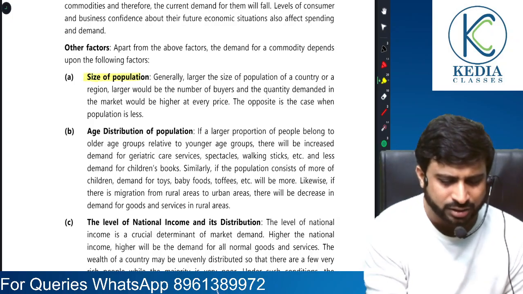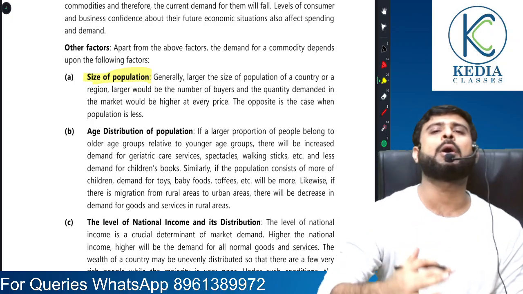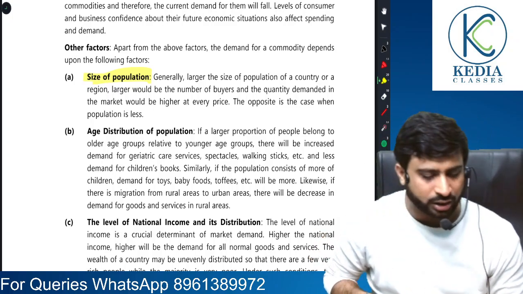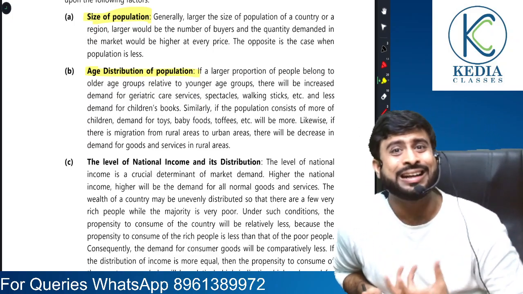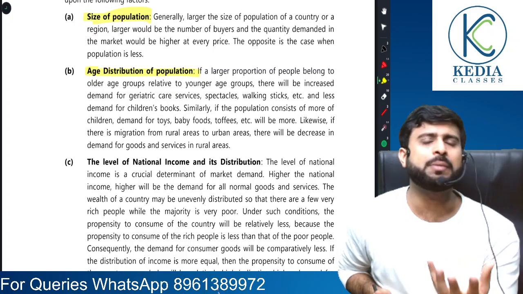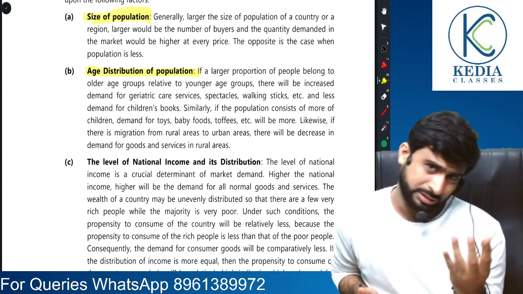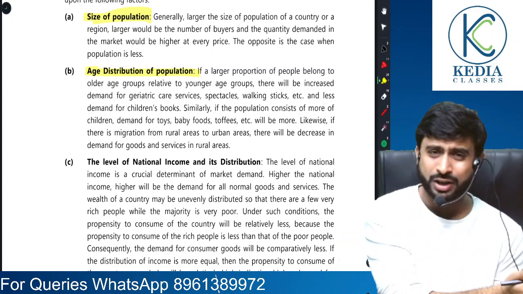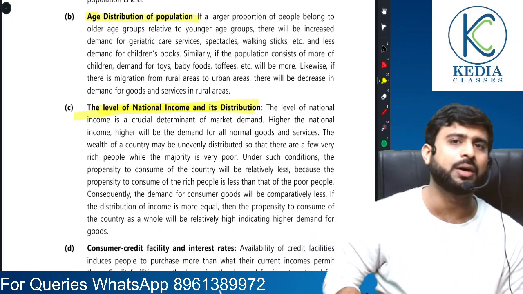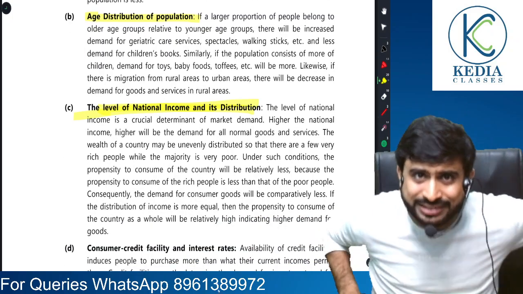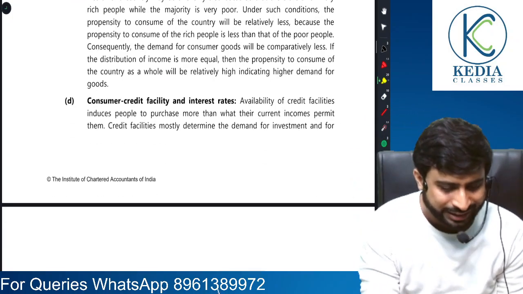Then there are certain other factors. For example, size of population. It is a very self-explanatory point. If the population increases, naturally the demand is going to increase. Age distribution. If there are more youngsters in the population, the commodities consumed by youngsters, maybe cold drinks, maybe soft drinks, will be more. And if there are more old age people, then the quantity demanded for whatever the old people consume is going to be high. Third is the level of income. A society with high per capita income is naturally going to demand more of the commodities. A society with lesser income is going to definitely demand lesser.